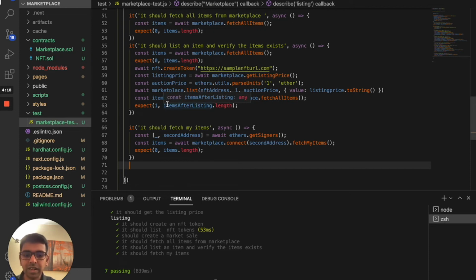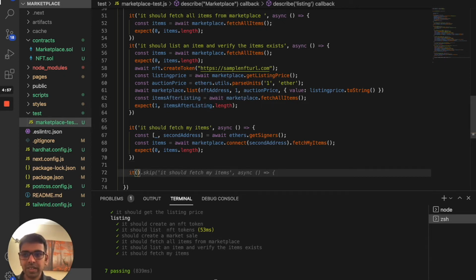Next, let's list something to create an item in the marketplace and make sure that item is there. Then we will make a sale to this address, then fetch the listing for that. Then we will again fetch all the unsold items from the marketplace and make sure that it reduced by 1. So it's a big test, and we want to make sure that everything is fine. So let's start writing that test.